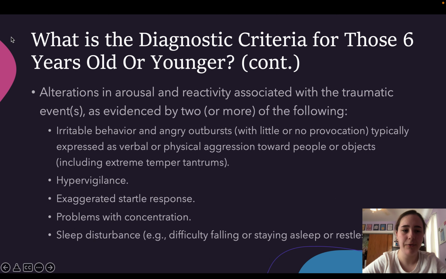Another piece of criteria for a PTSD diagnosis in children 6 and younger are alterations in arousal and reactivity associated with the traumatic event, as evidenced by two or more of the following: irritable behavior and angry outbursts, typically expressed as verbal or physical aggression toward people or objects, hypervigilance, exaggerated startle response, problems with concentration, and sleep disturbance.